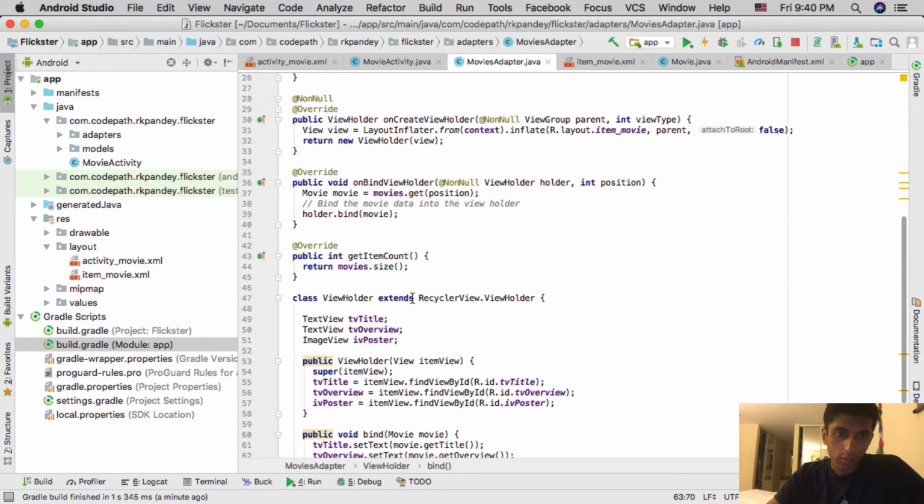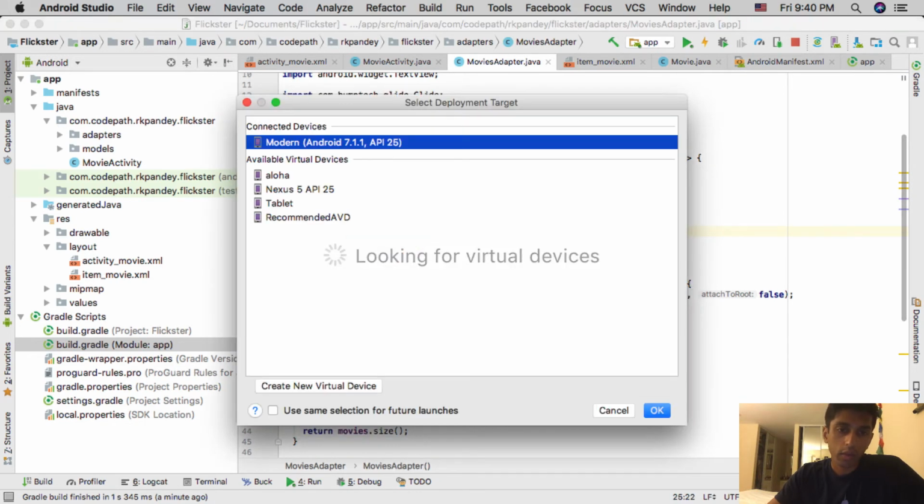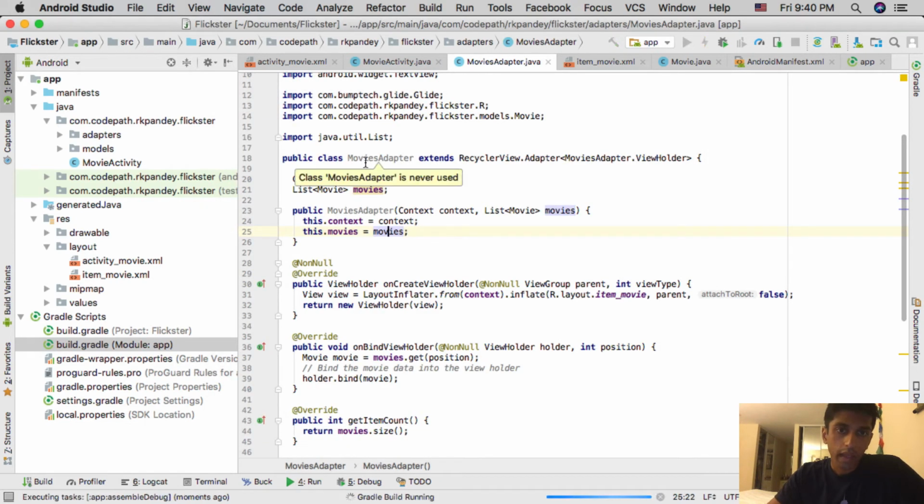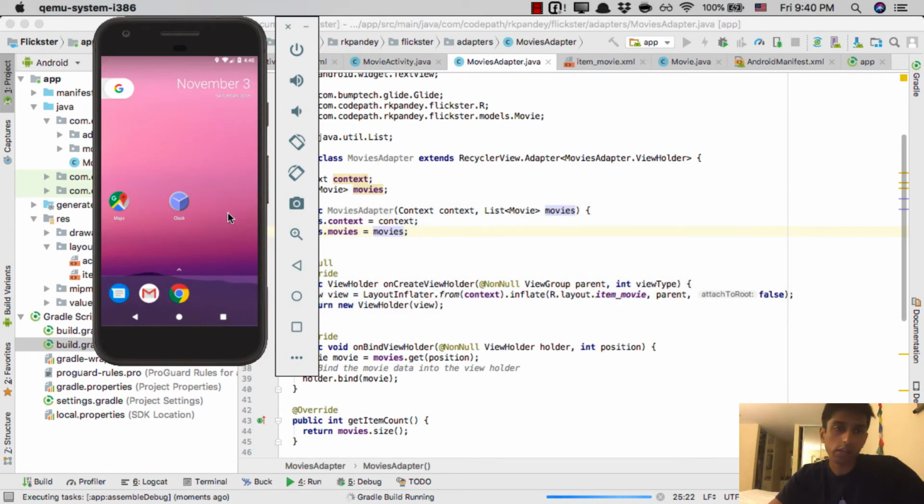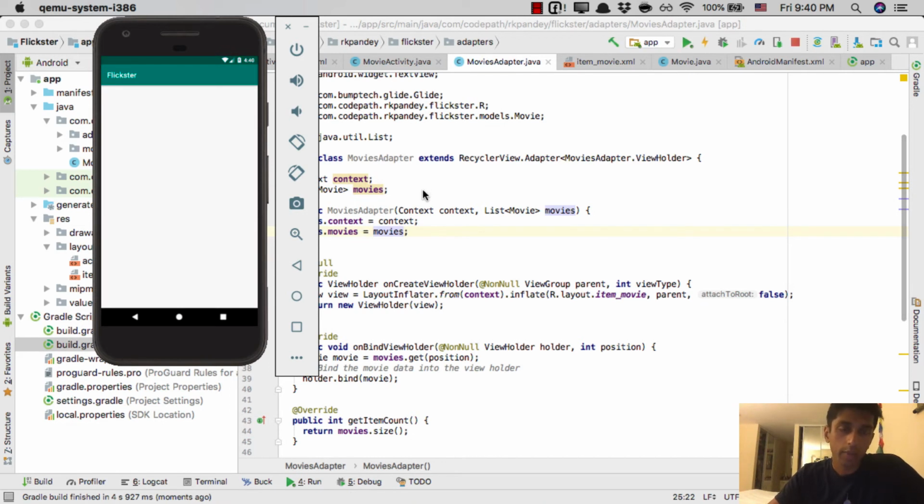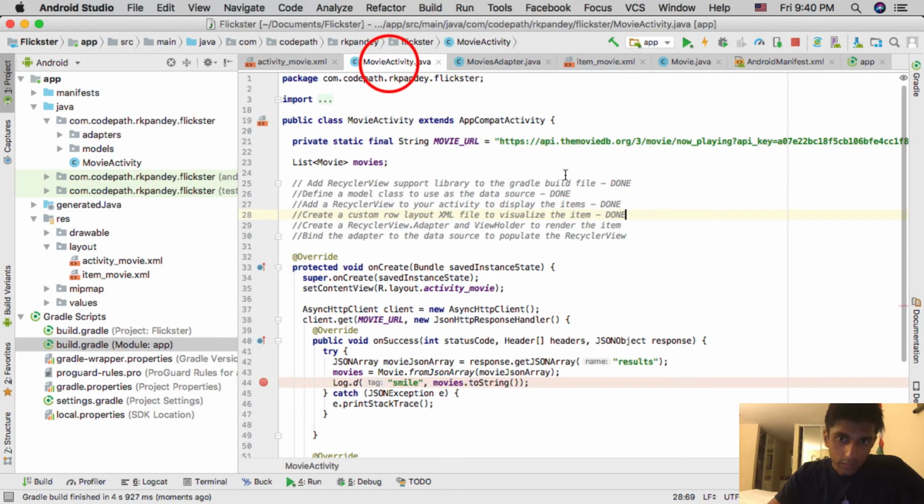Okay, so that was the implementation of the adapter. Again, let's just go ahead and run this. Notice that we're not actually ever using the movies adapter, so we don't actually expect to see any change in our app, but I like to periodically run the application just to make sure that nothing has broken. So we did successfully run the app, so now let's actually use the adapter in our main activity.